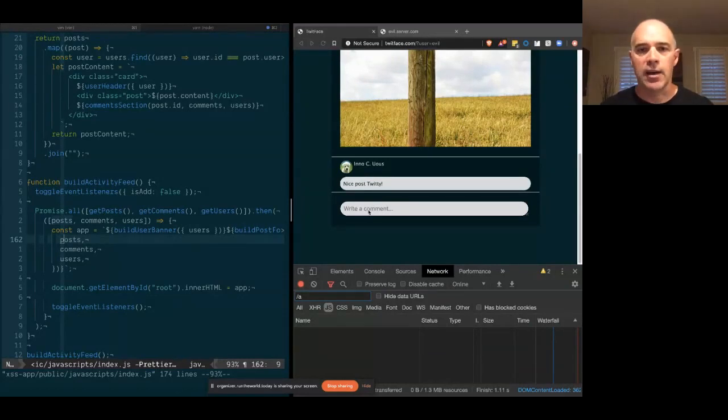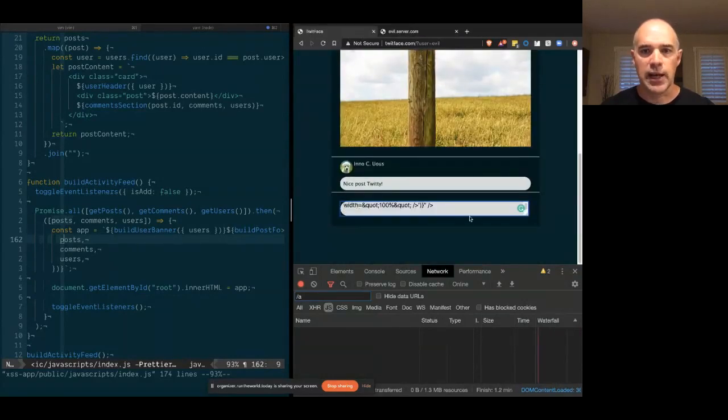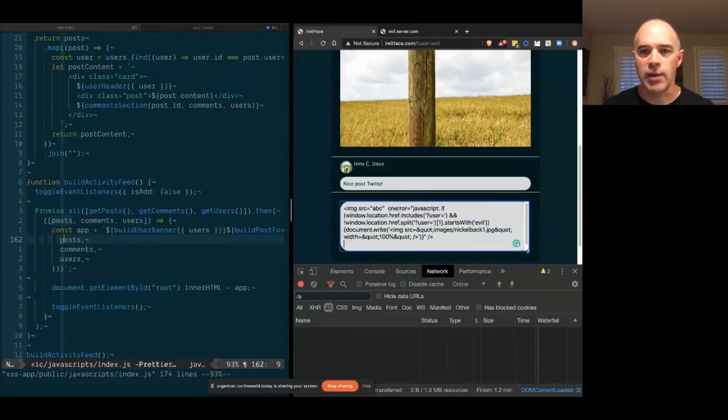We're going to add a comment here. Let's make sure that we're logged in. We're going to add a comment, and what we're going to do in this comment is insert an image tag with a broken URL that won't resolve. And we're going to take advantage of the subsequent onerror event handler to run some JavaScript.